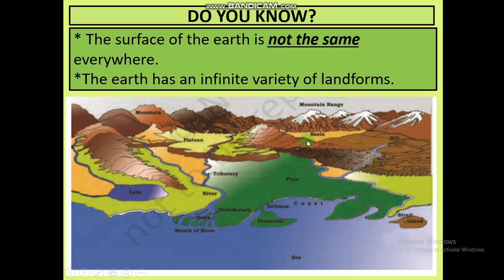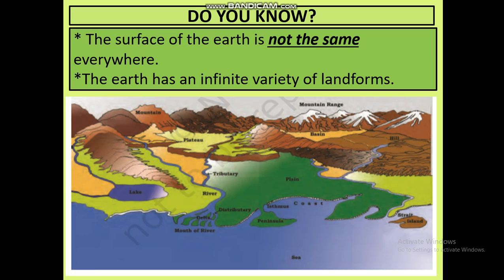So this way you can see our earth is not even and not equal or not uniform everywhere. It has a lot of variety of landforms all over. The way we eat variety of food in our lunch, breakfast, dinner, what we eat in the morning, we don't eat that in the afternoon, and what we eat in the afternoon, we don't eat that in our dinner. Our mother, our parents, they cook variety of food items for us.